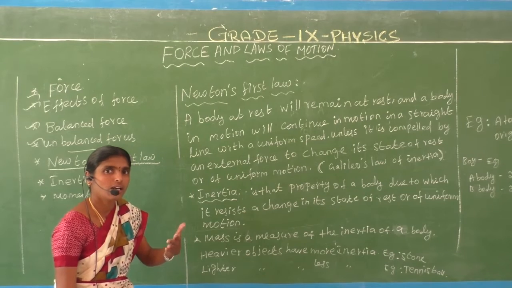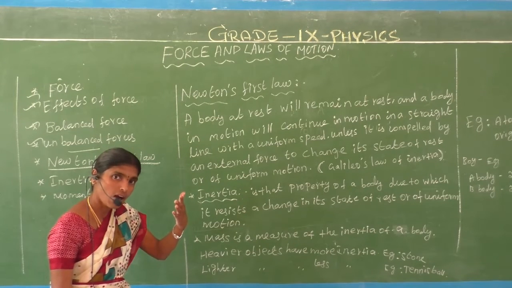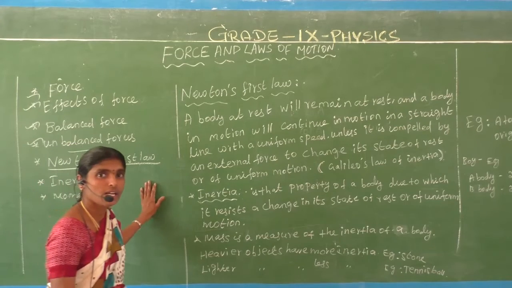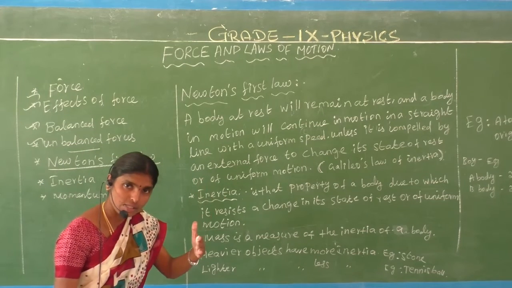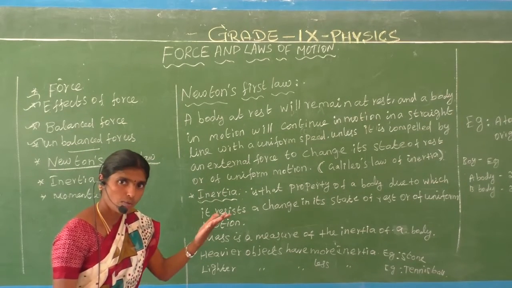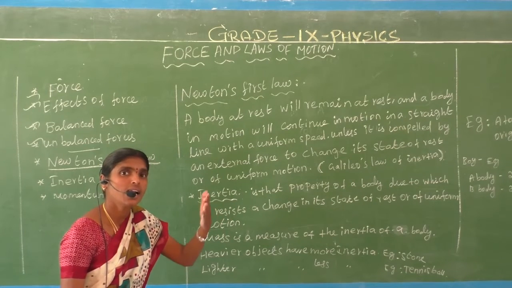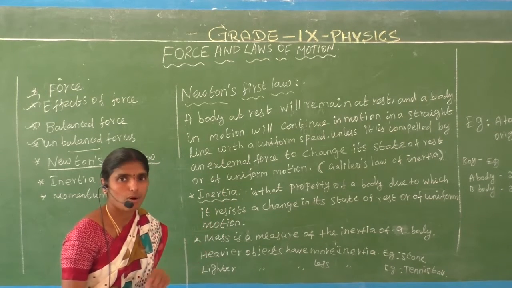Newton has given 3 laws about a moving object. About which? That means the motion of the body.